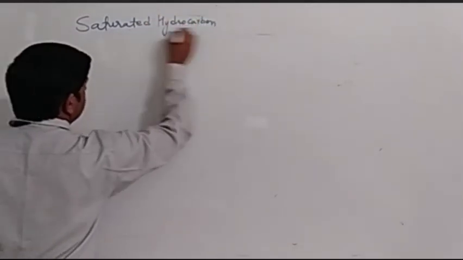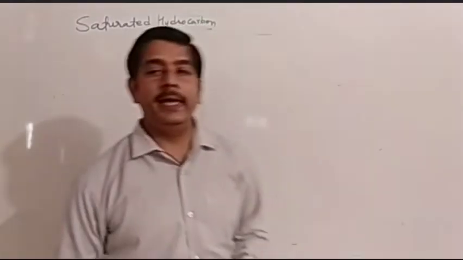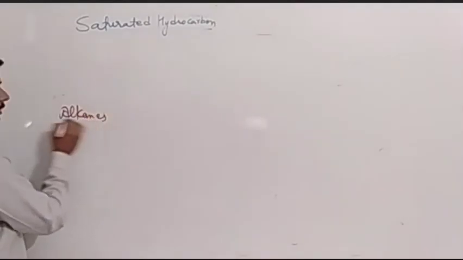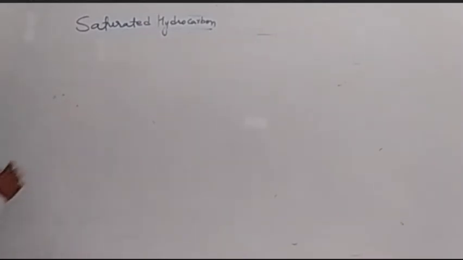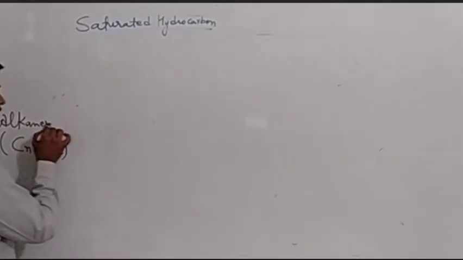If we are talking about saturated hydrocarbons, as I said, an example of a saturated hydrocarbon is alkane. Alkanes are saturated hydrocarbons, and there is a very common formula for alkanes. So I will write a little further back so that we can get more space. Alkane. Alkanes are saturated hydrocarbons, and the general formula for alkanes is CnH2n+2. Here C is the number of carbons, H is hydrogen. So hydrogen can be calculated using the number of carbons. We will take some examples of it, okay?